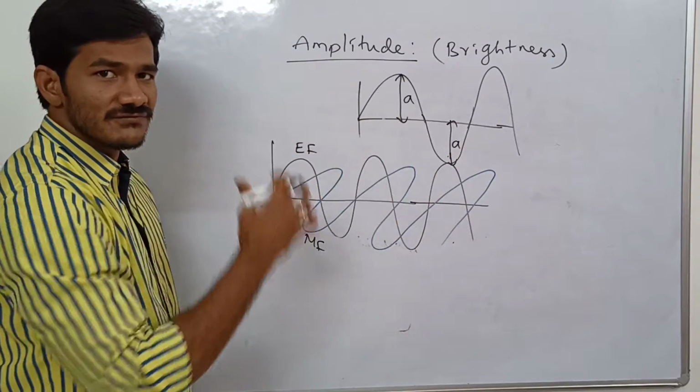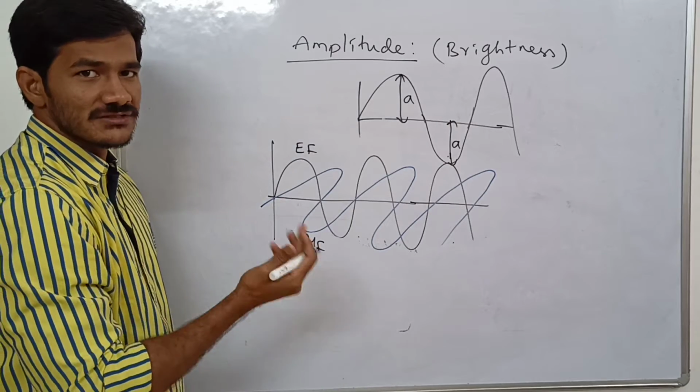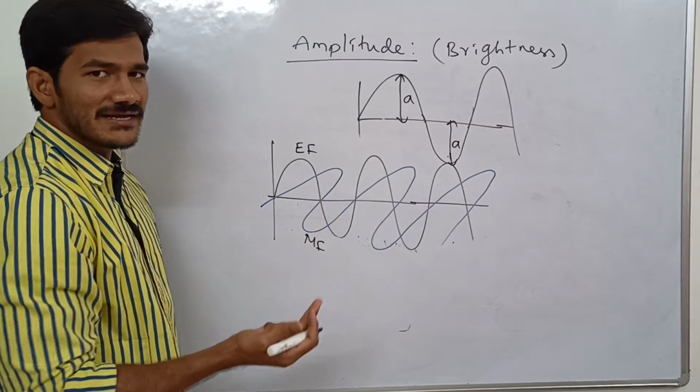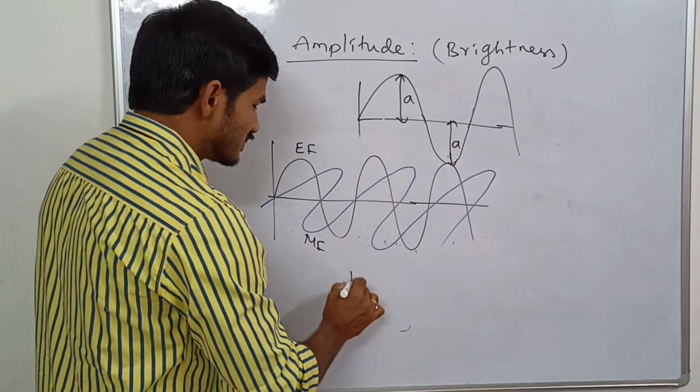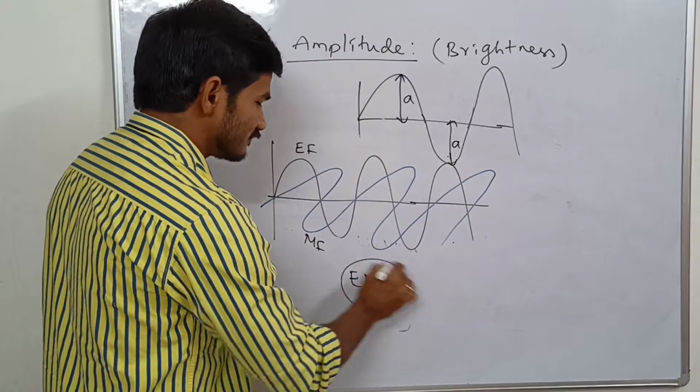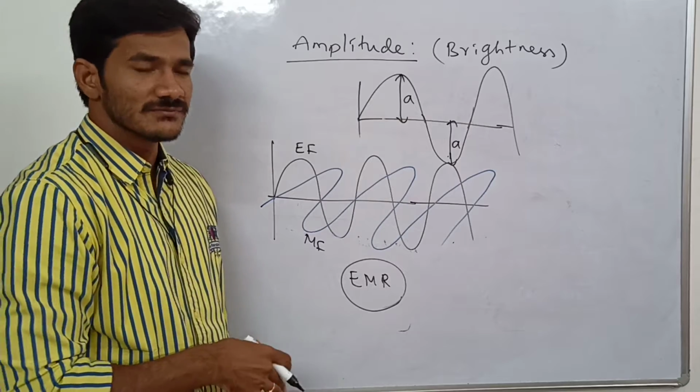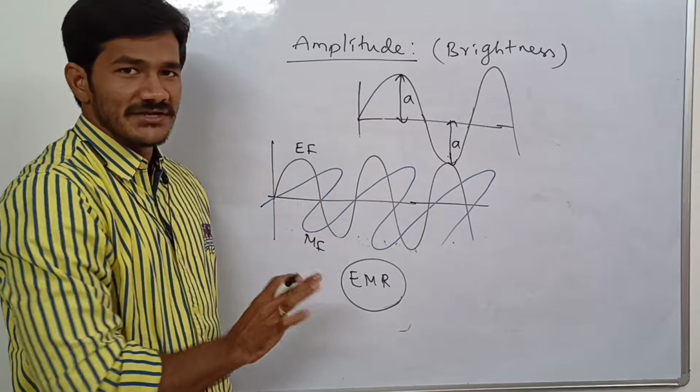So the magnetic component, the electric component, and the propagation of the wave, all three are perpendicular to each other. So this is electromagnetic radiation, as I told you in my previous lecture.